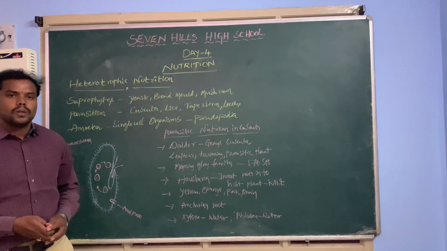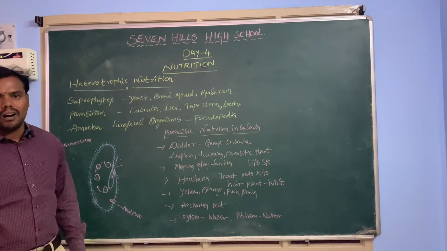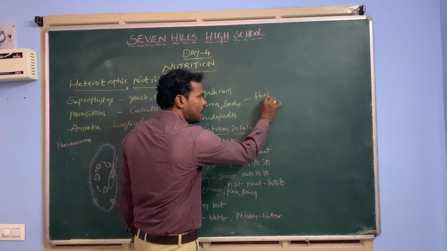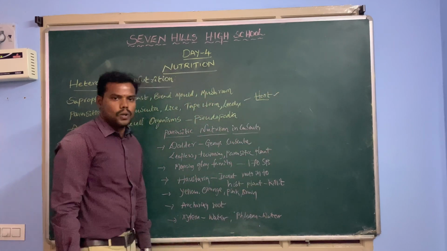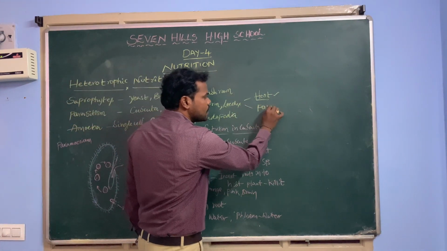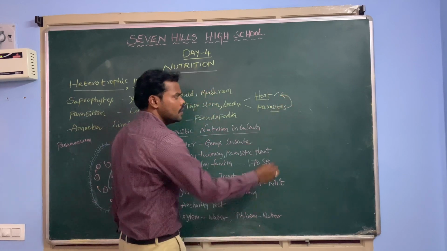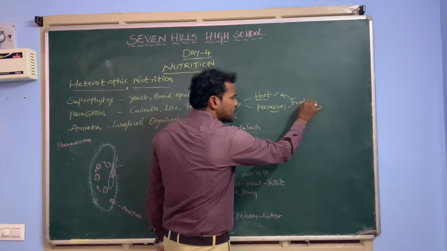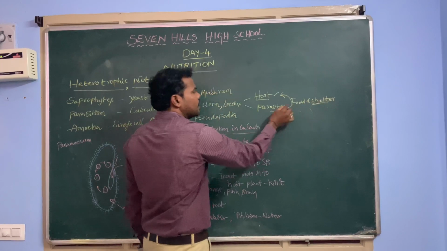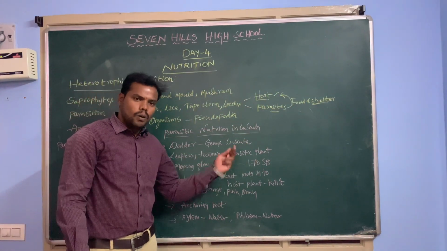At the same time, those organisms provide shelter and food, so they are killed or harmed. For example, organisms that provide food or shelter are called the host. Those that depend on the host are called parasites. These parasites depend on the host for their food and also shelter. Whenever they take food and shelter from others, they cause harm to the host. Sometimes they also kill the host organism.